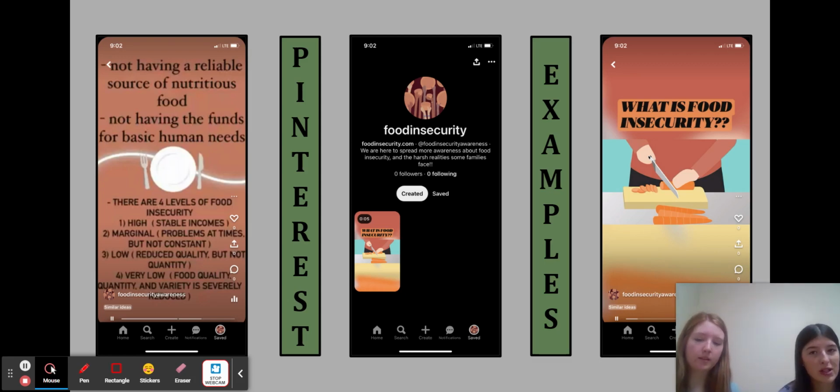So next up, we chose Pinterest because not only is Gen Z on there, but other generations as well, just to reach everybody. First, in the middle, you'll see our main post account, and then we have one post for you. Here's just what it looks like. And then over here, we described it because, like Carli mentioned, we didn't really know what it was, and we feel like it's important for everybody to know. And then we put our four levels of food insecurity.